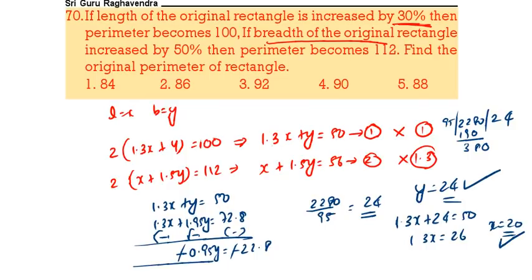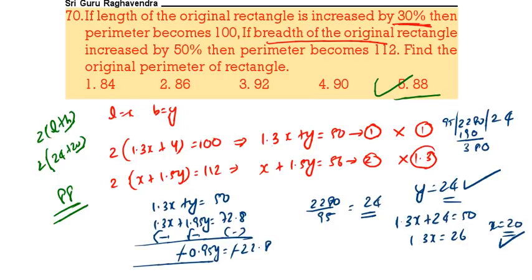Find the perimeter. Perimeter means 2 of (L plus B). 2 of (24 plus 20). How much are we going to get? 88. 88 is the correct answer. Option 5 is the correct answer. So with this we completed today's paper.